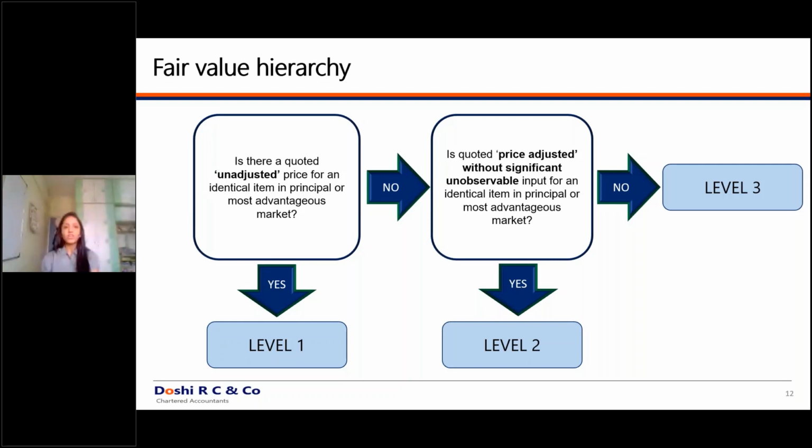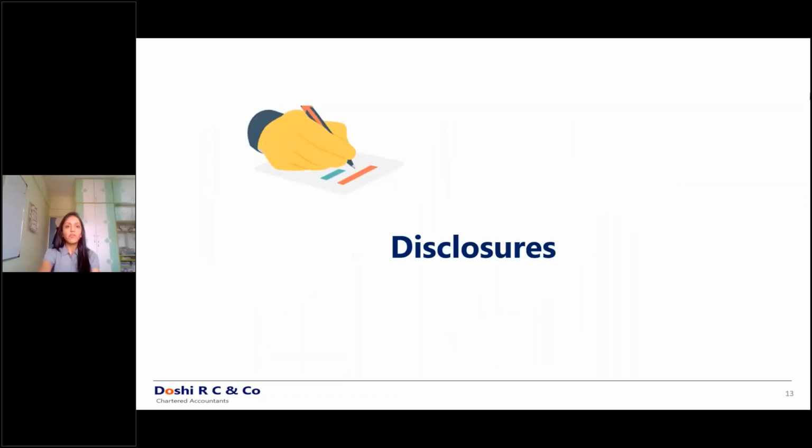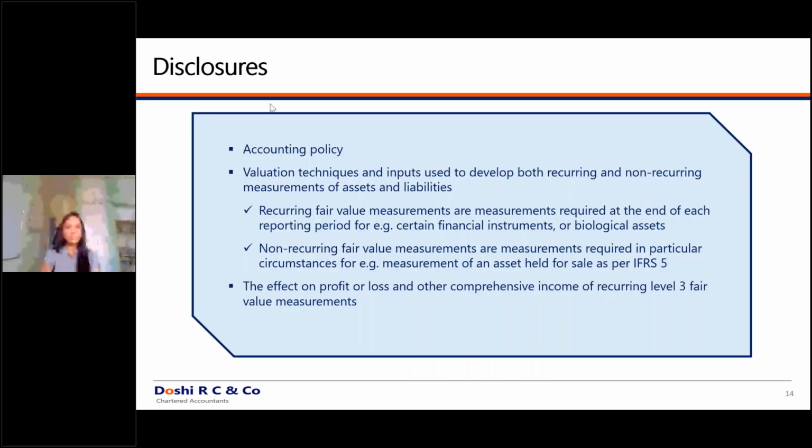So if you have quoted shares, it will fall under level 1. If you have mutual funds, it will fall under level 2. If you have any other assets for which these two are not applicable, it will fall under level 3. After this session, please go and read the annual report of a listed company. Then you will understand all these concepts in a detailed manner. Further, we will also understand what disclosures are required under the standard.